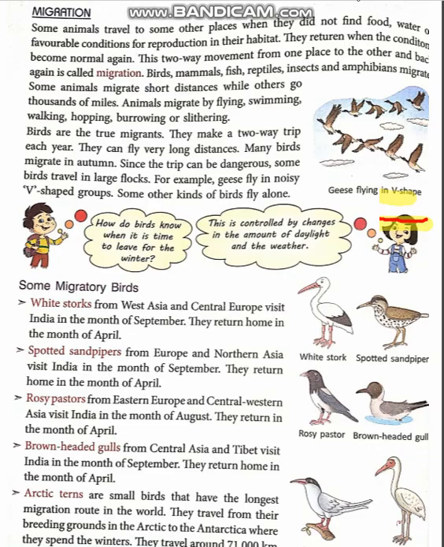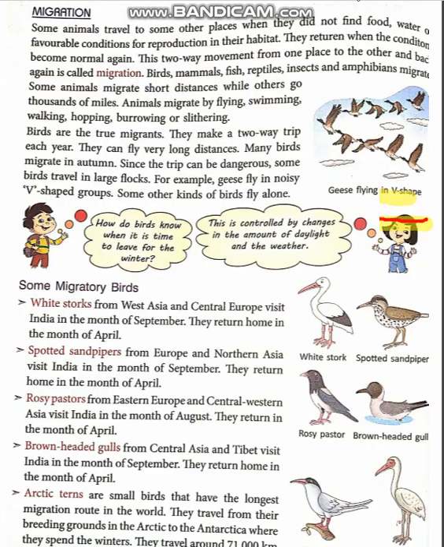Through the chapter, we have learned about the habitats and adaptation. Habitat means the place where animals live, and adaptation means the certain features of the animal which are already present in them and that help them to live in their habitat in a better way. So, we already have learned about the adaptation for breathing, feeding, and movement. Our today's topic is based on migration.